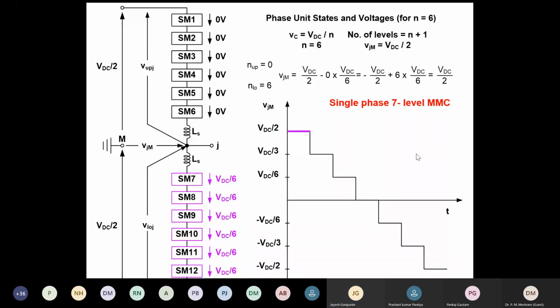Hello. Yes, sir. This is the working of MMC, single phase. It depends on number of submodules, which number of submodules of which of the arms are on, upper or lower arm. For this we'll get n plus 1 level, so we'll get 7 level. This is single phase. 3 phase is same.